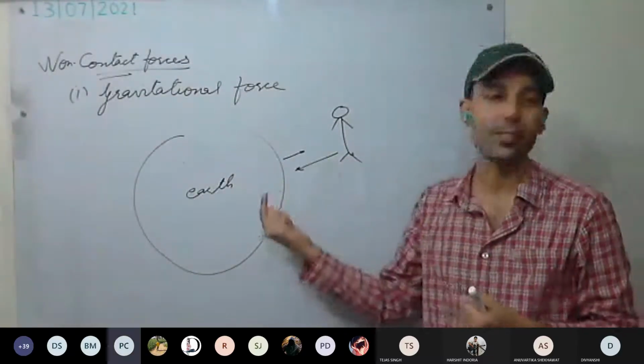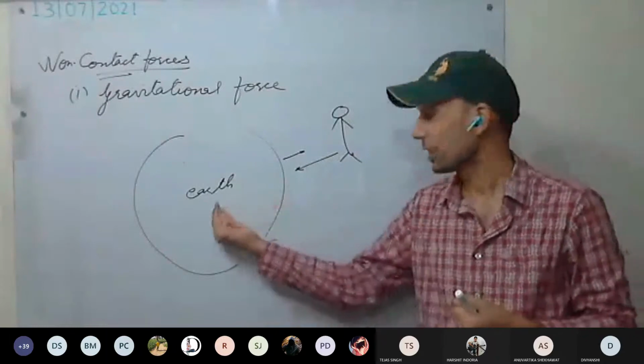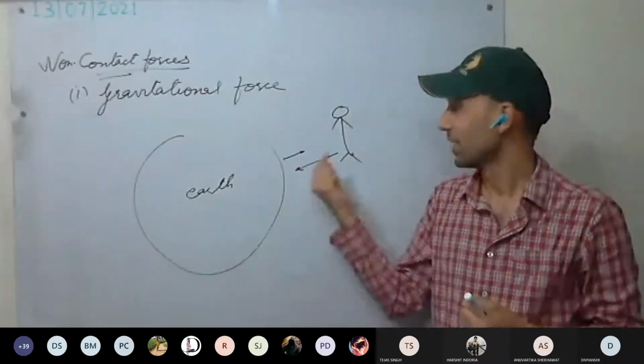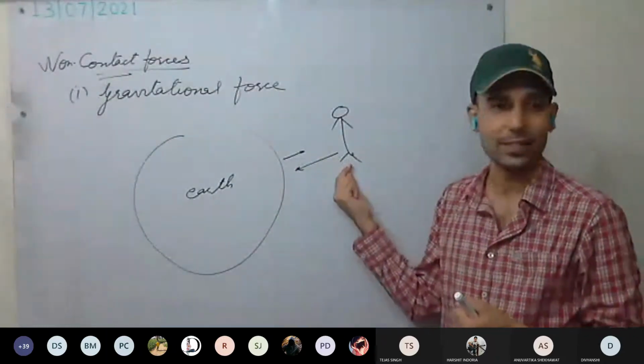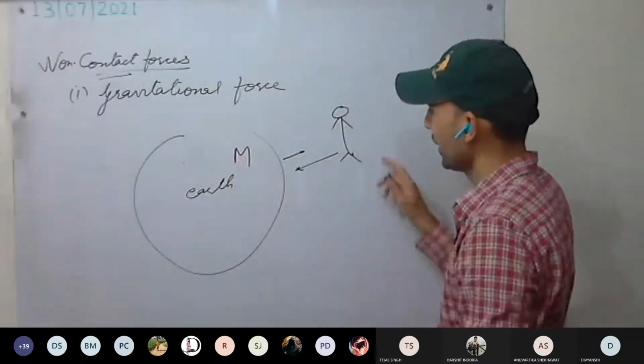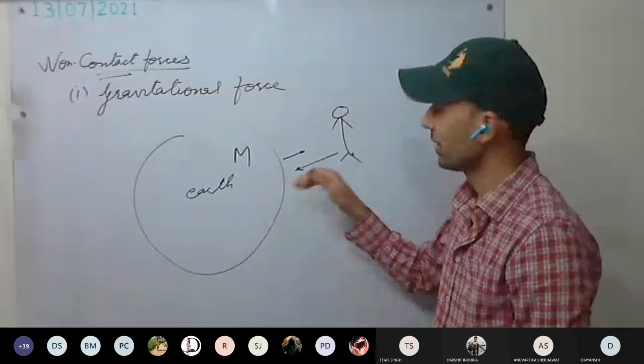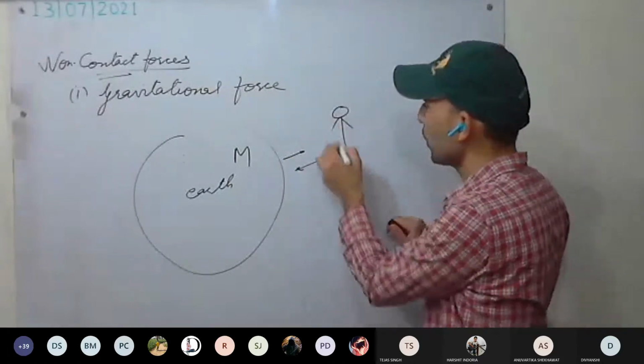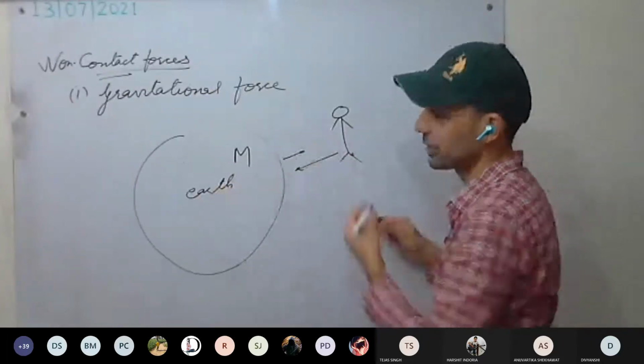The human being. Why? Because it has less inertia. The force of attraction is the same, but the Earth has more mass and the human has less mass. So the human will have more velocity as compared to the Earth towards it.